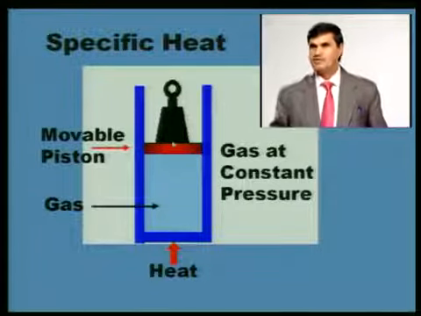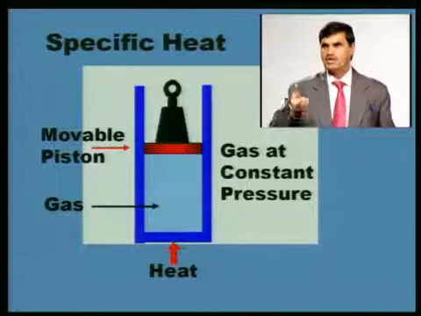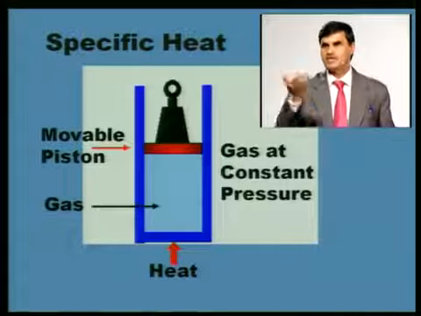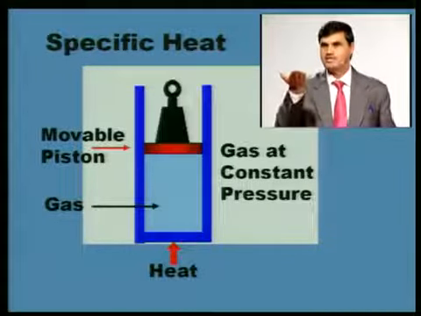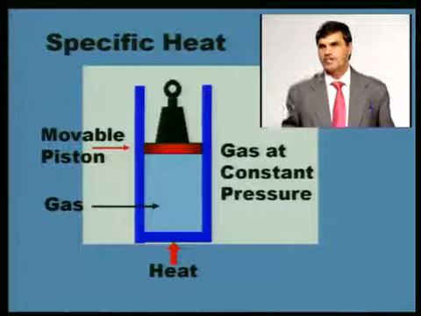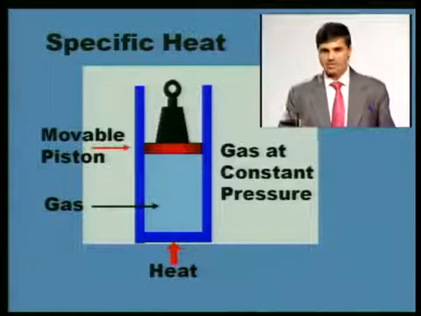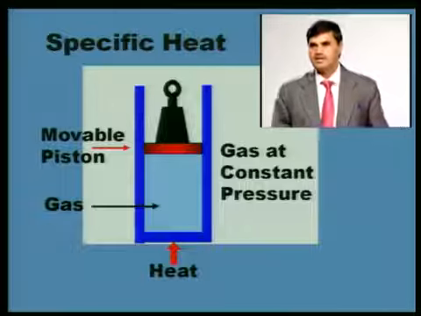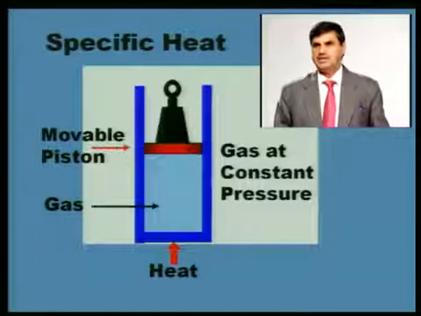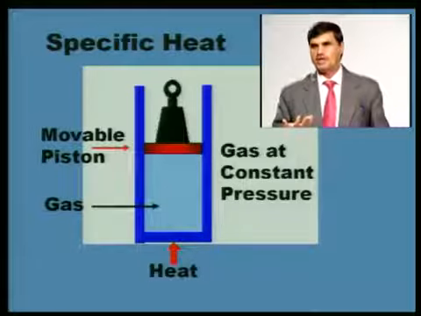So for increasing temperature by 1 degree Celsius, the amount of heat required will be more, because it has to do two assignments. One, the job of increasing the temperature, another, to accomplish the work output from the system to the surroundings. So always the Cp value is greater than Cv. The difference of Cp and Cv is also important.